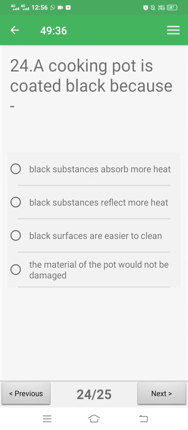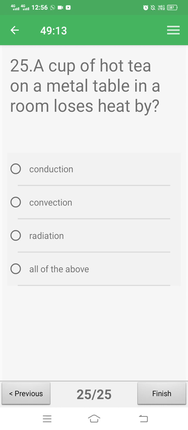A cooking pot is coated black because black substances absorb more heat, black substances reflect more heat, black surfaces are easier to clean, the material of the pot would not be damaged. Here, correct answer is A, that is, black substances absorb more heat.